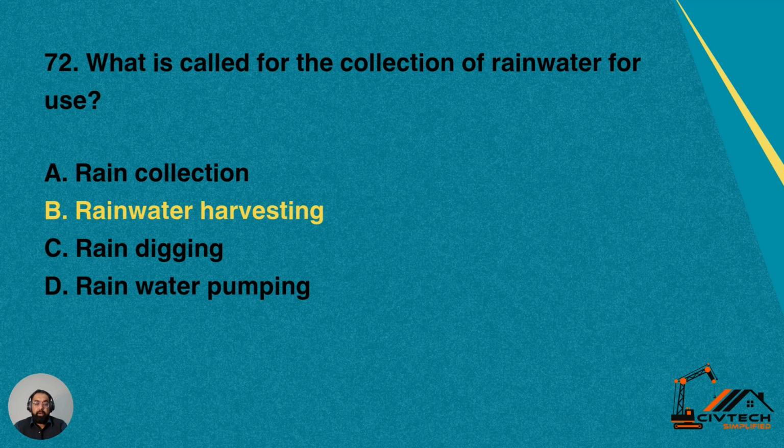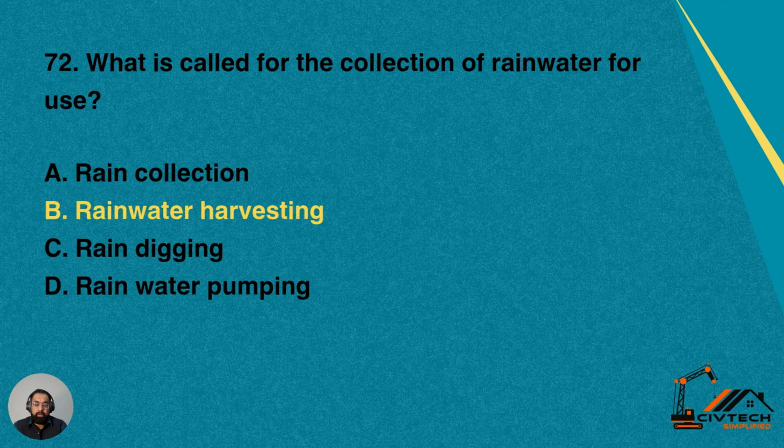So normally in areas where rain is efficient and they have scarcity of water as well, the governments as well as municipal institutions lay some rain harvesting projects, and they collect the rainwater from the rooftops of the buildings or houses into a collection chamber, and then that water can be channelized into the larger ponds or maybe used at a domestic level in case of water scarcity or during those days in which rains are not there and the community is needing water. So yes, what is called for collection of rainwater for use?